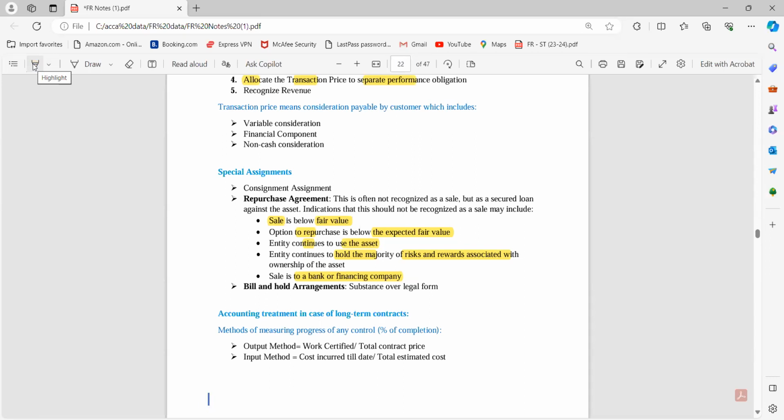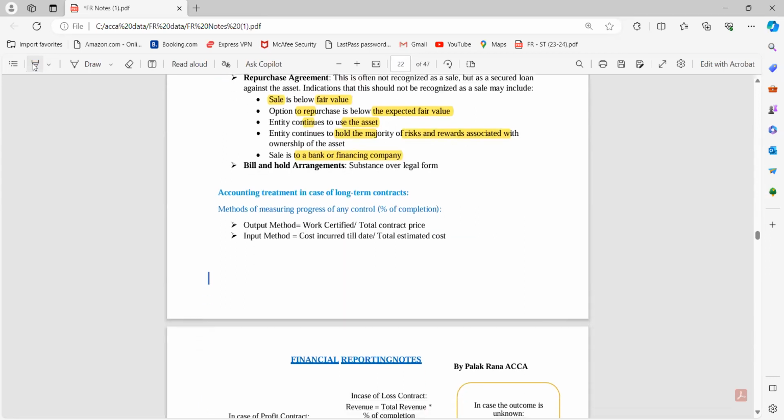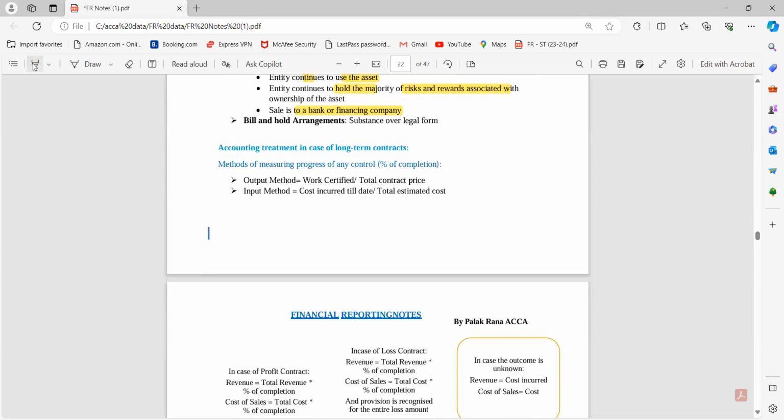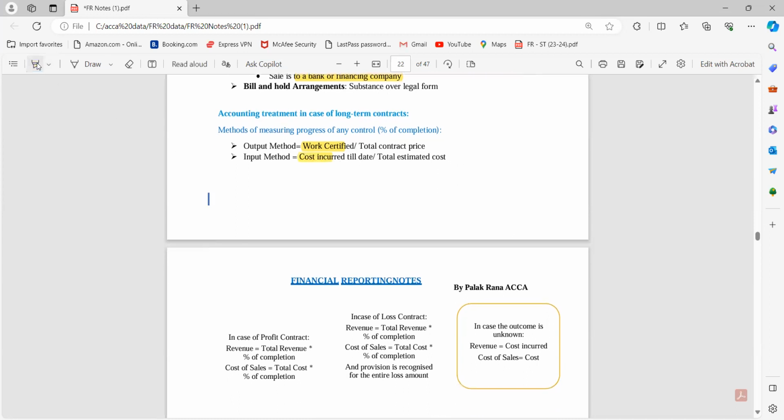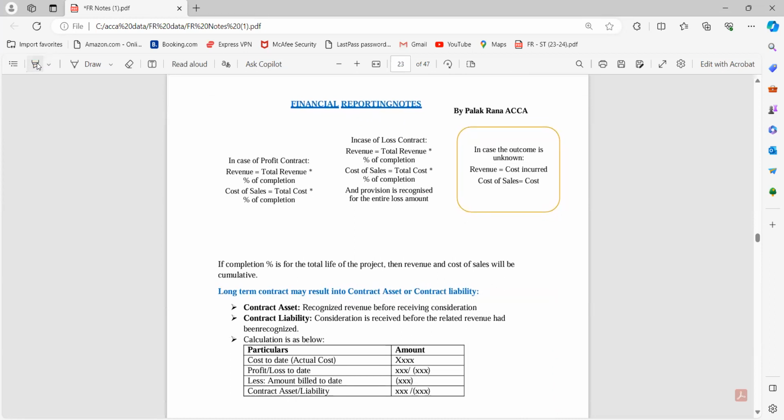So yes, accounting treatment in case of long-term contract. Whenever there is a long-term contract, I have to consider the progress of control, that is, what percentage of control has passed on, and on that basis we recognize revenue. So we have two methods over here. One is output method, another is input method. For output method, I will be following work certified divided by total contract price, that is, how much work has been certified and what the total contract was. And input method means how much expense has been incurred so far divided by the total estimated cost of the contract.